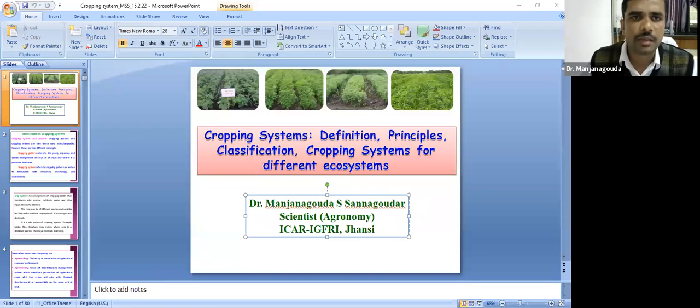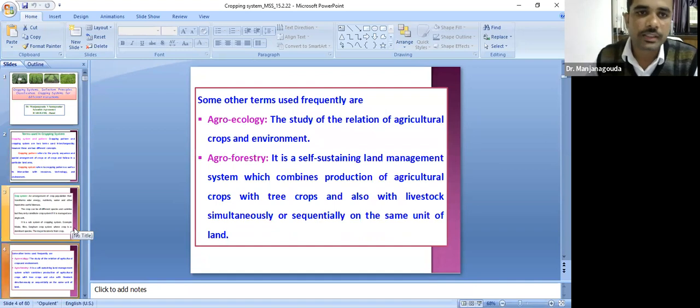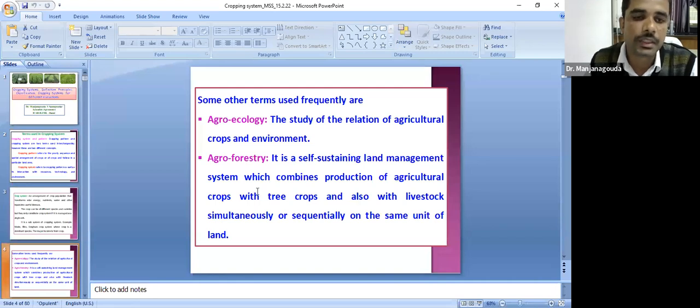Some other terms which are used in this cropping system are agroecology. What do you mean by this agroecology? Coming to some other terminologies, that is agro ecosystem. Then what do you mean by this agro ecosystem? Agro ecosystem is the relationship between the agricultural crops and the environment. And another term is agroforestry. Agroforestry means the cultivation of the food crops along with the forestry species, which includes different systems like agri-horti-pasture system, silvipasture system. We can grow agricultural crops along with the forest species.